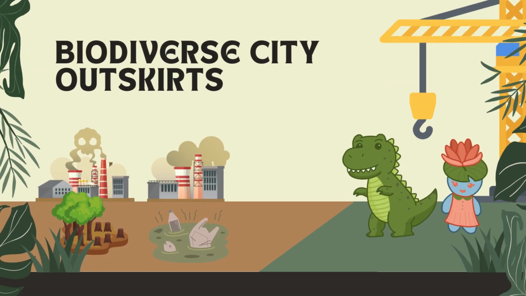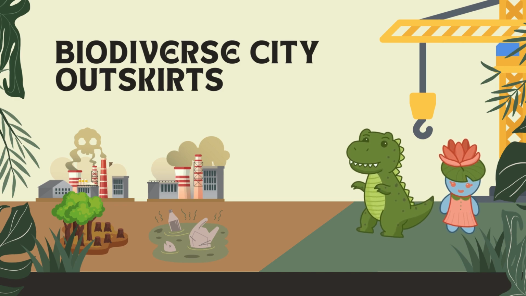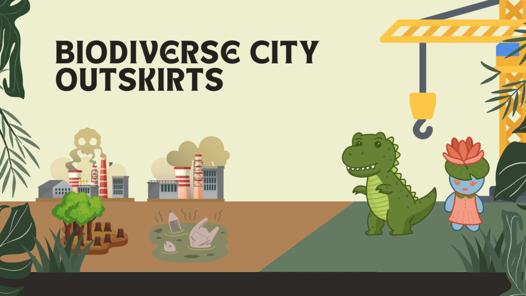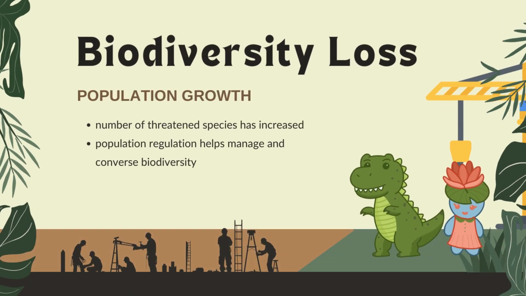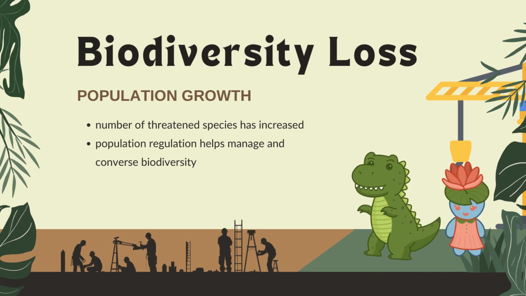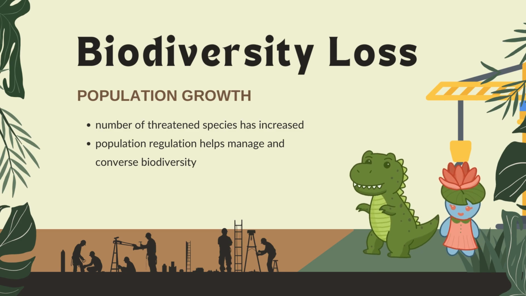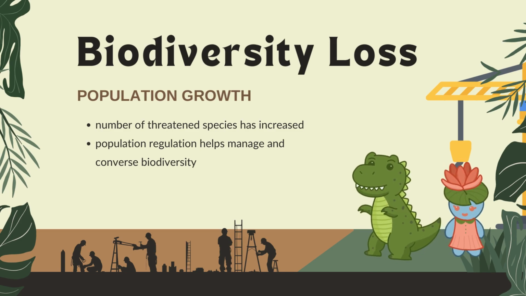The site we're on used to have abundant marine biodiversity until it was reclaimed to become a development site due to population growth and urbanization. Due to population growth, the number of threatened species has increased, such as mammals and bird species. That's why population regulation is so important in order to manage and conserve biodiversity.